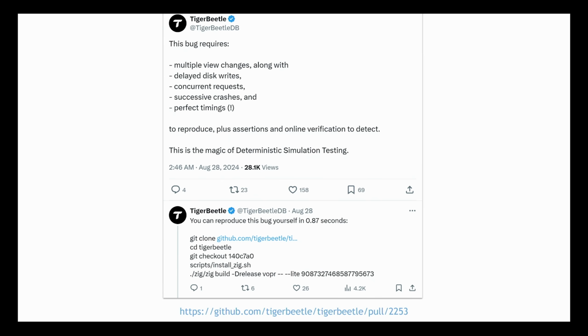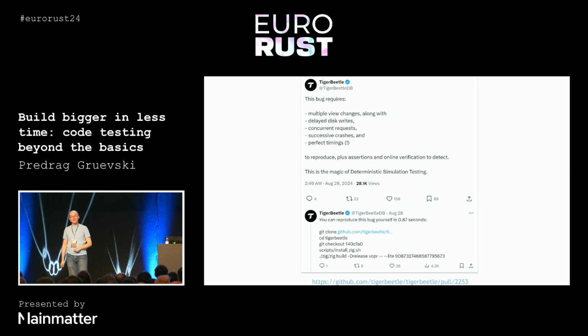Don't take my word for it, though. Tiger Beetle is a database that uses deterministic simulation testing. And just a few weeks ago, they found the sort of perfect storm of an unfortunate bug. In order for the bad thing they detected to happen, they needed to have everything go wrong in precisely the correct order. They needed to have multiple failovers happening at the same time, with disks delaying writes, with nodes crashing, and everything has to happen in exactly the correct order. And once they found this bug, they're able to reliably reproduce this bug in less than a second.